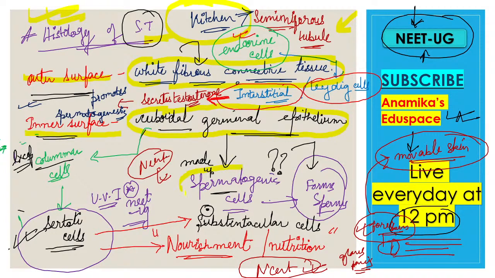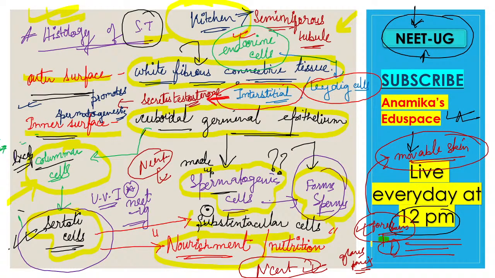Cuboidal germinal epithelium helps in the formation of the spermatogenic cells. Spermatogenic cells ultimately form the sperm, and then there is some other epithelium, the columnar epithelium, which is an exception. Columnar epithelium has the Sertoli cells. Sertoli cells provide nourishment and nutrition, and are also known as the sustentacular cells.